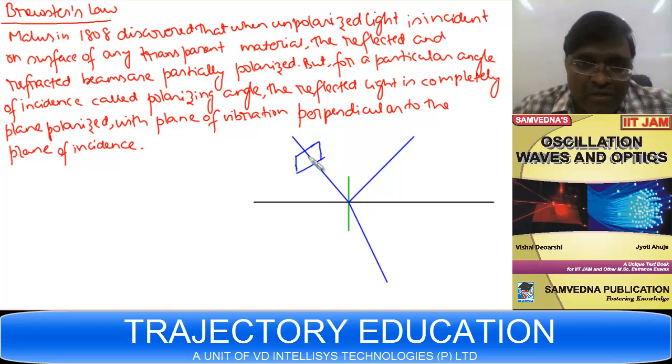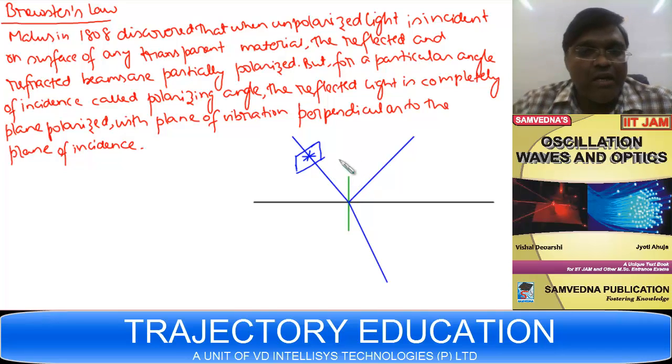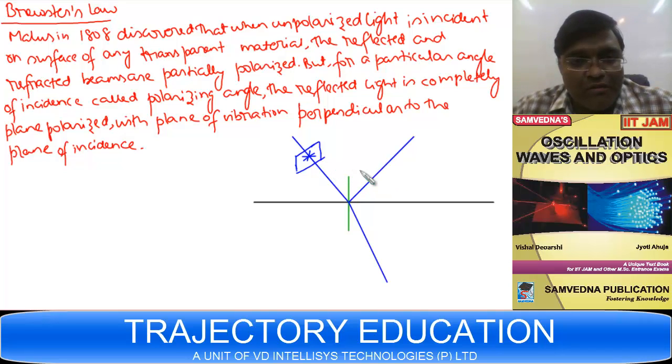if the incident beam is unpolarized, the field vectors associated with the rays forming this incident beam can lie in any direction. Then it says the reflected beam and refracted beam are partially polarized. Reflected beam and refracted beam are partially polarized, meaning the intensity in one of the directions is higher compared to the other direction.